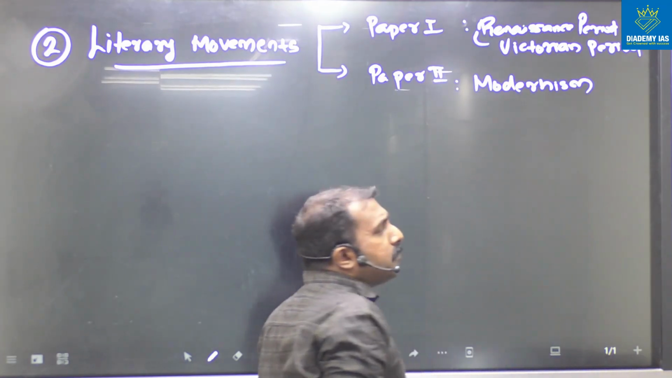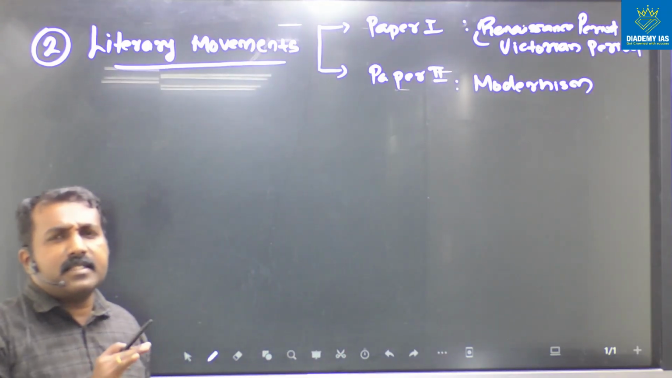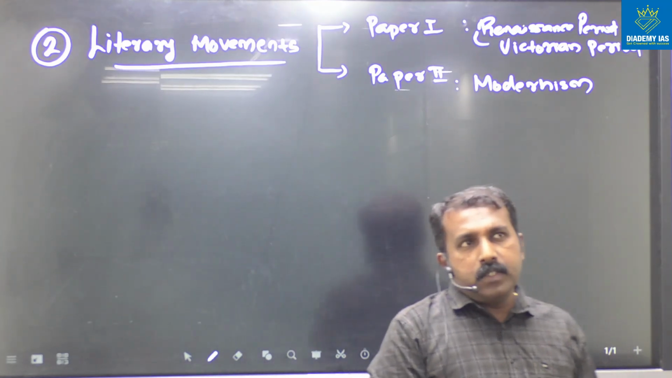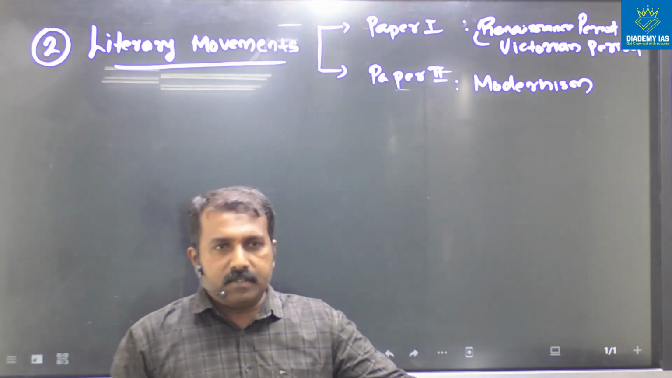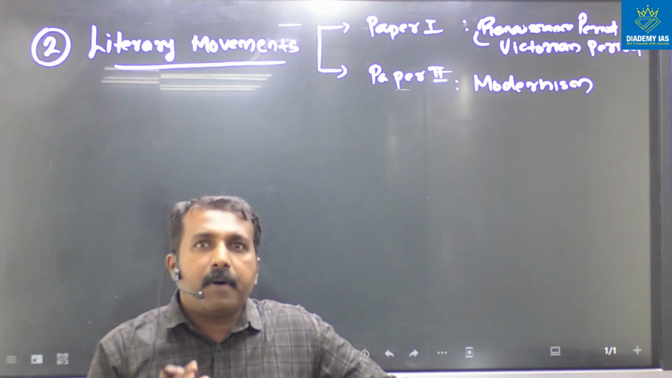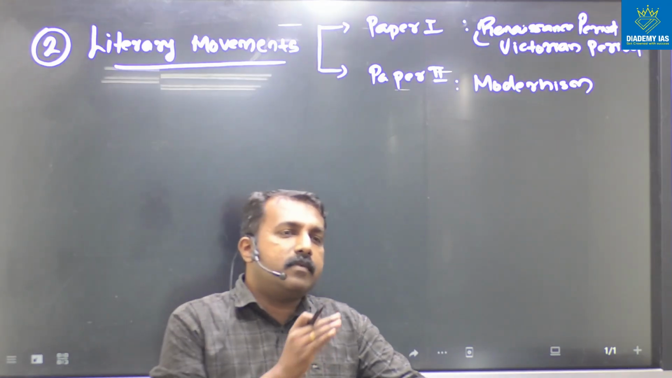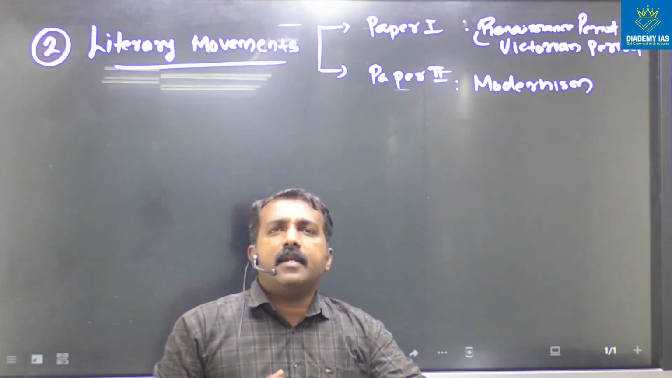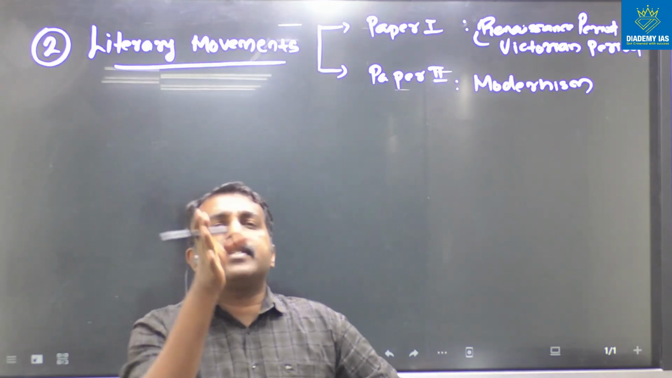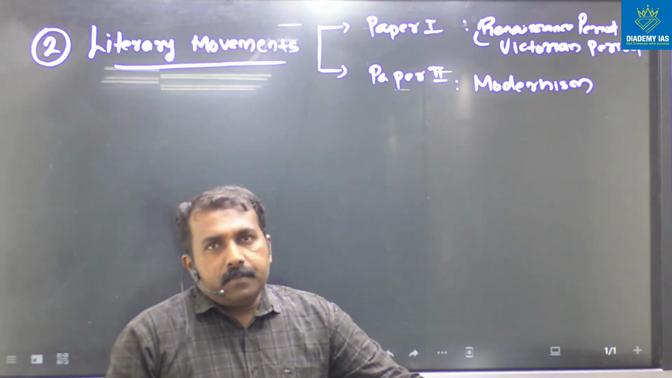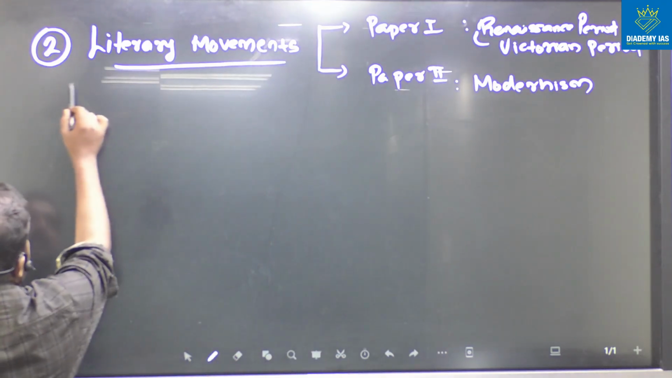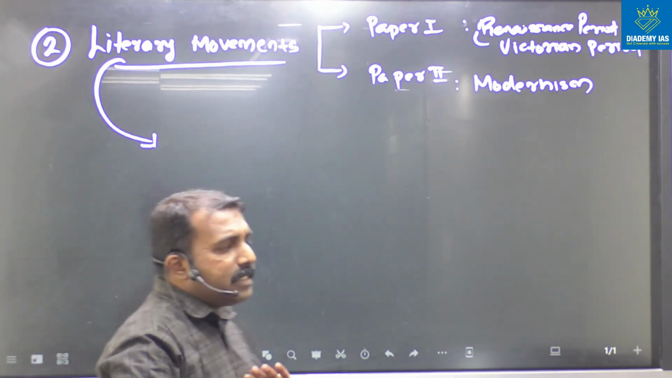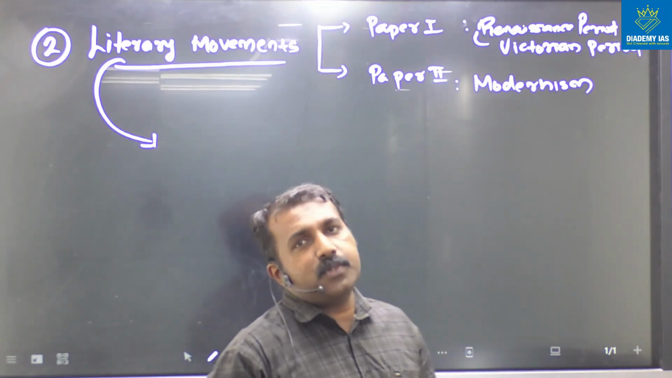Modernism, postmodernism, postcolonialism. These are the split-up of literary movements in paper 2. This is the first section we have to understand about the syllabus. We have paper 1, where a list of literary movements is there, and in paper 2 also we have a list of literary movements. The next step is that we have to connect these literary movements with the works. That is another important strategy I would like to share here.